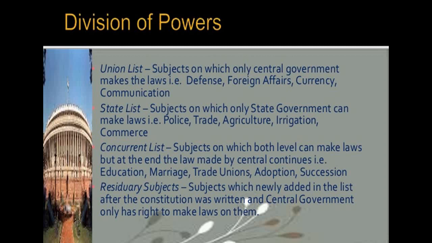Both the union and the state governments can make laws on these subjects, for example education, marriage and trade. And if their laws conflict with each other, the law made by the union government will prevail.